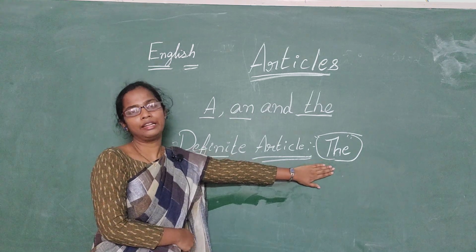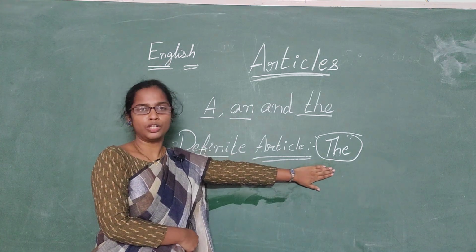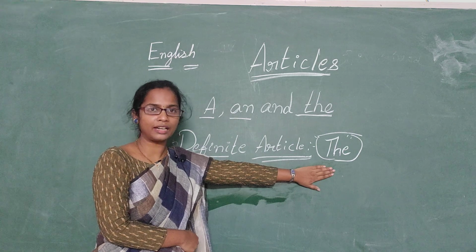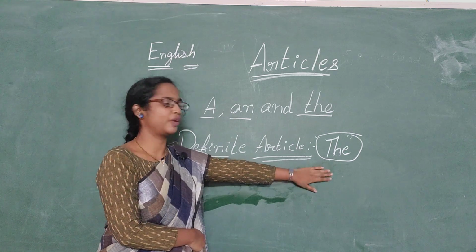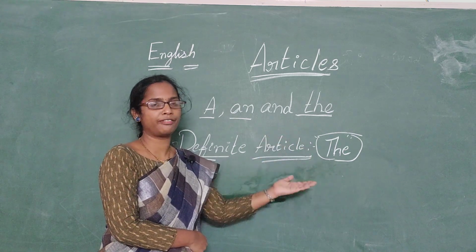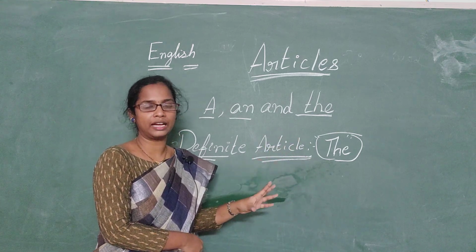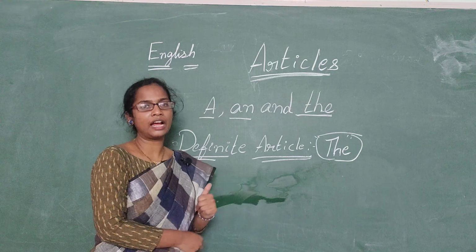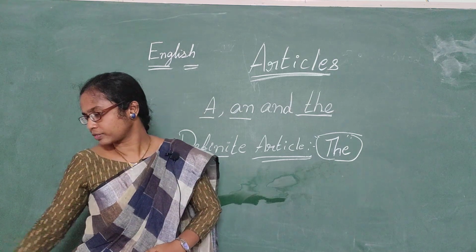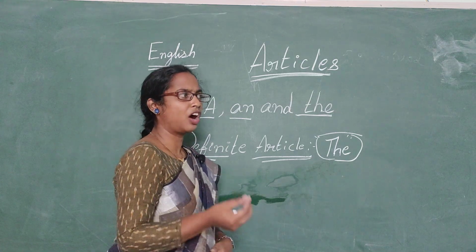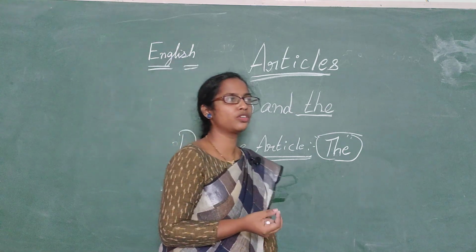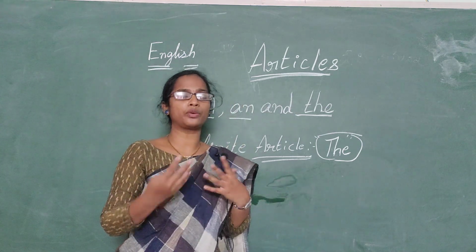Where is this definite article used? I already told you that this is used when talking about a specific person or a particular thing. Generally the is used in front of unique words.